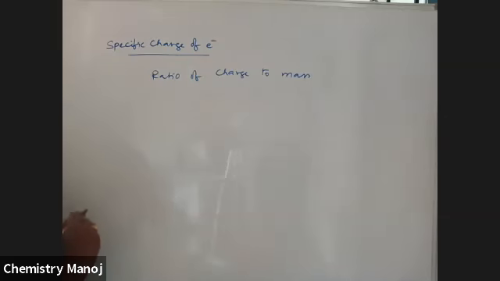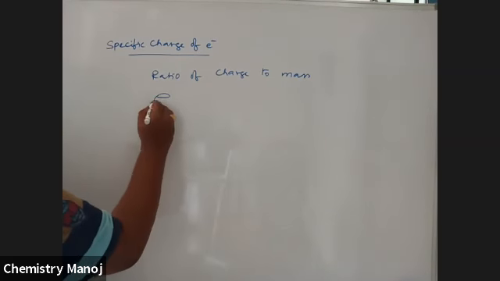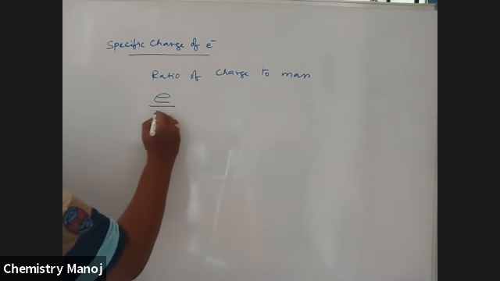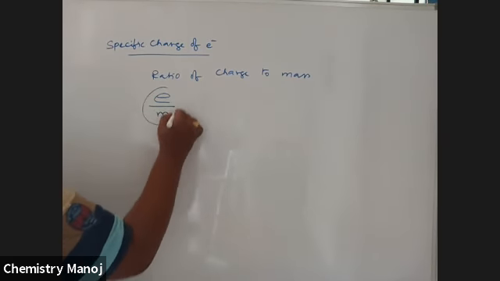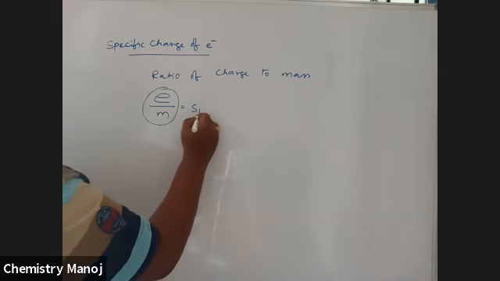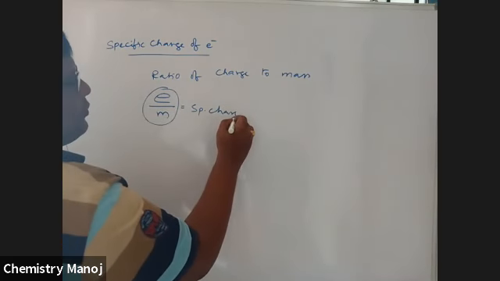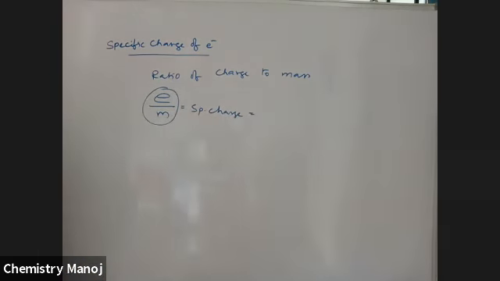It is the ratio of charge to mass. Charge is indicated with the letter e and mass with the letter m. So the charge to mass ratio is called the specific charge of the electron.